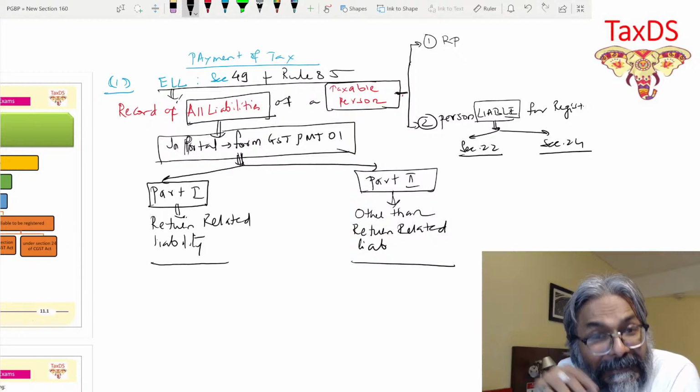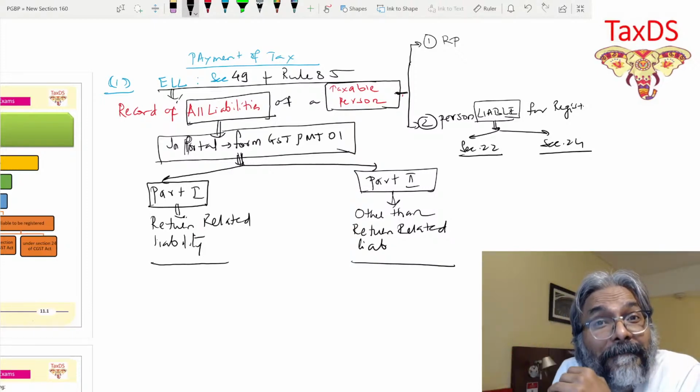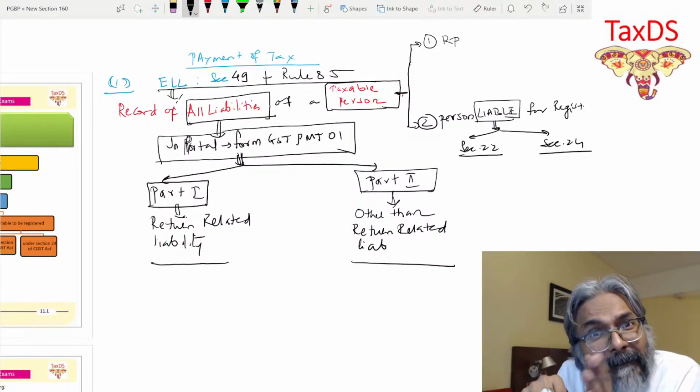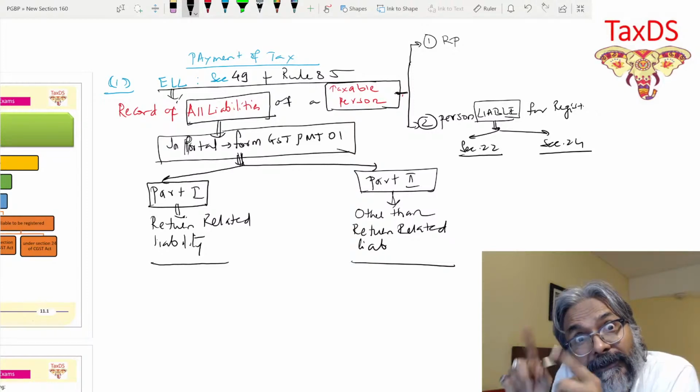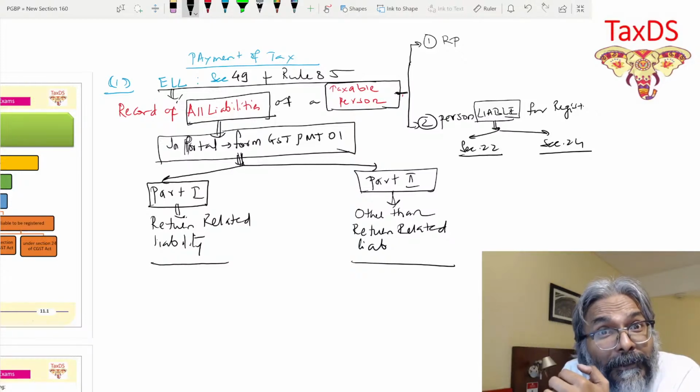Are you getting this one, students? It could also be penalty, interest. All these are also part of the liability. Don't make a mistake of thinking only about the GST liability. It could be other forms of liability also. For example, I've already given you penalty also.